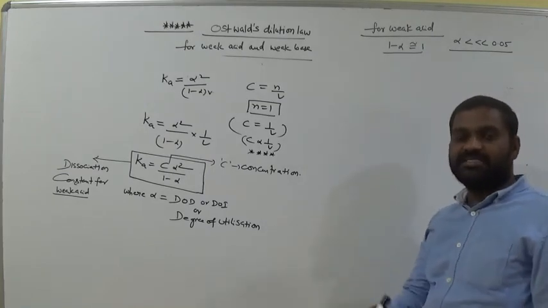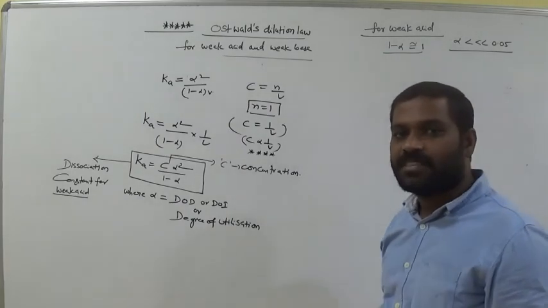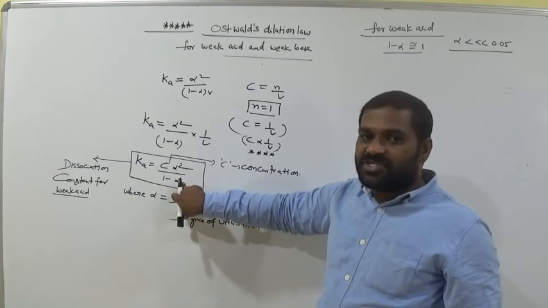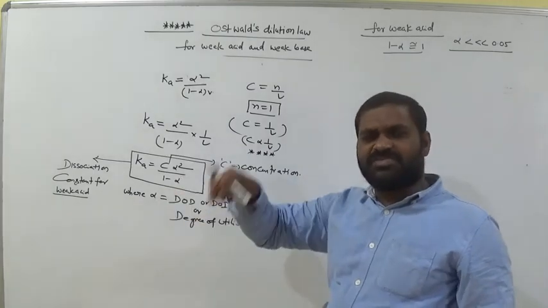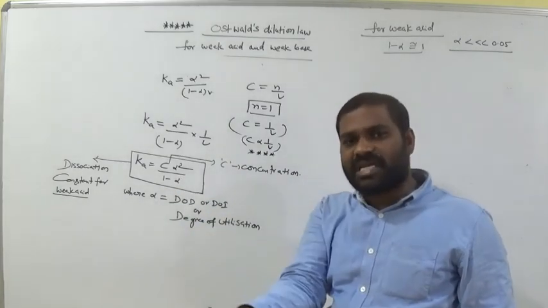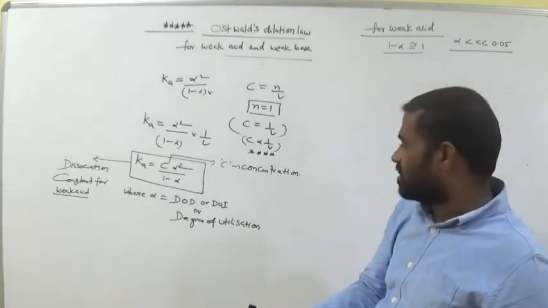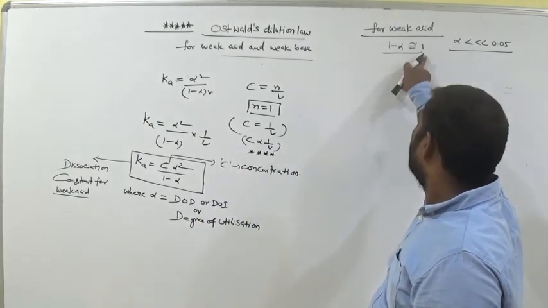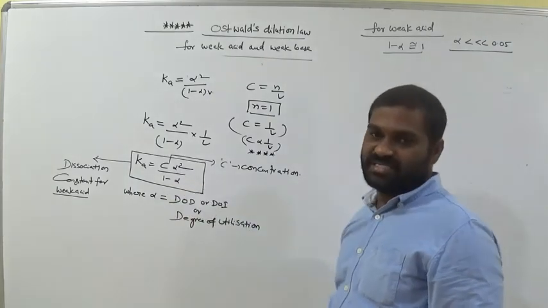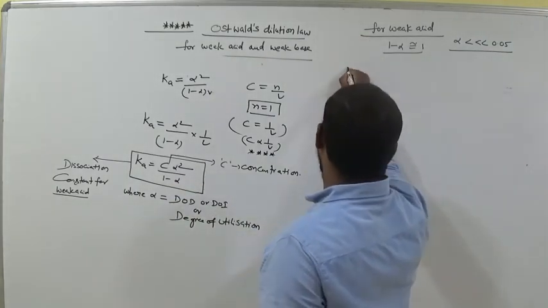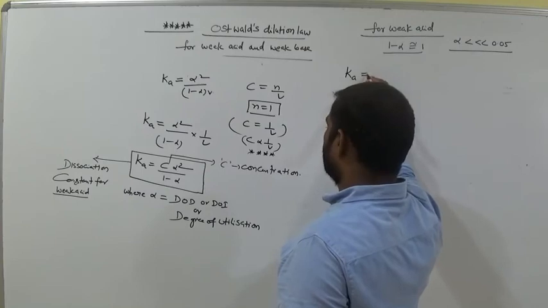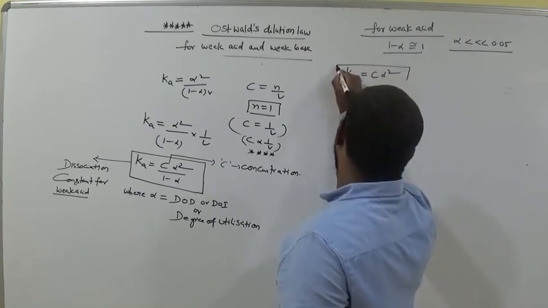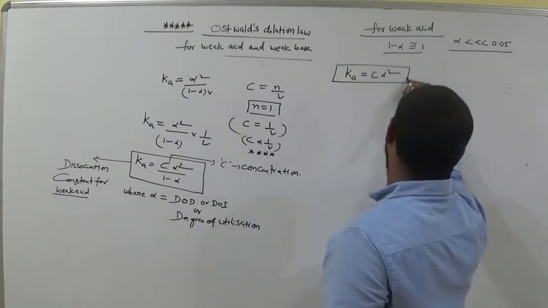Why? Because it is not completely ionized, you know. That is weak acid. So here alpha is degree of dissociation. For weak acid, degree of dissociation is very, very less. That means less number of molecules undergo ionization or dissociation. So 1 minus alpha is taken as 1, where alpha is negligible. Remember this. So now Ka equals C alpha square for weak acid.